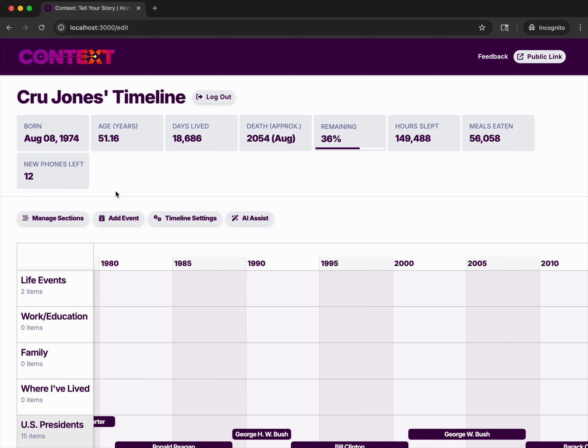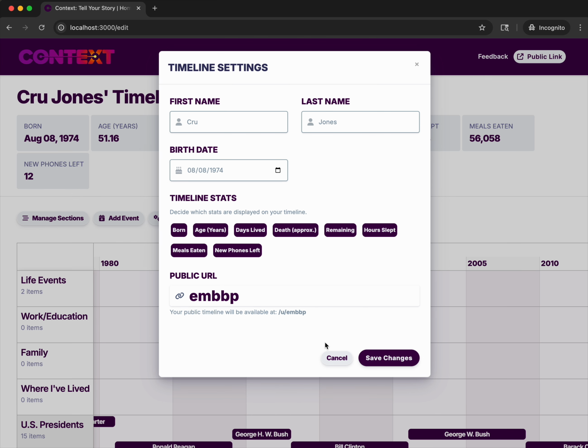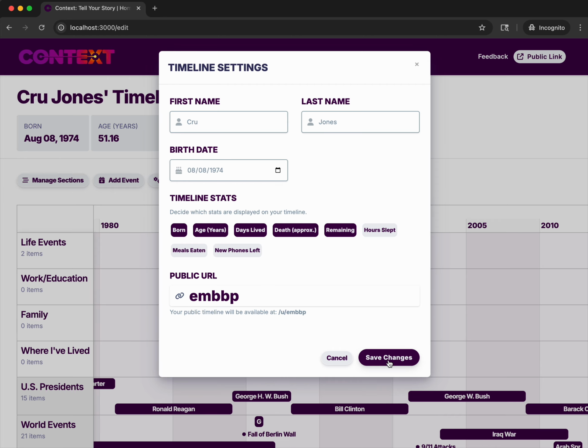And this is also based off an algorithm I found that says we're buying phones further and further apart. I think anyway, but these are all based off just some algorithms. Again, this was based off, I think 7.5 times days or whatever. I forget what it is, but anyways, that's all editable in here. I'll turn these back off. I can change the name, birth date, all that there if I need to.